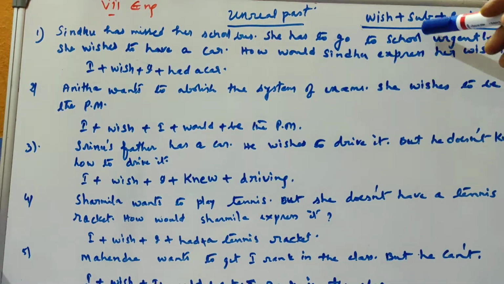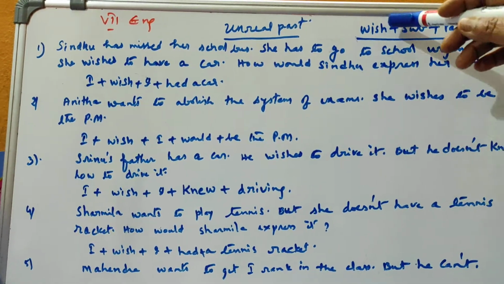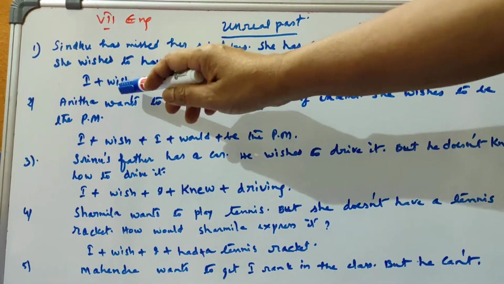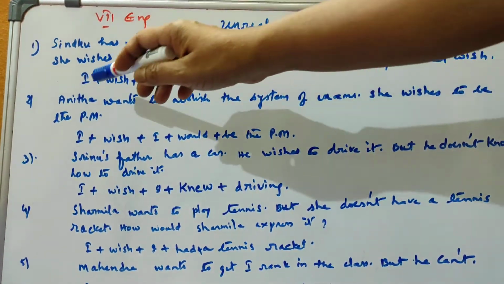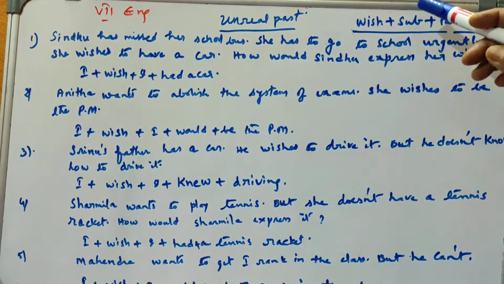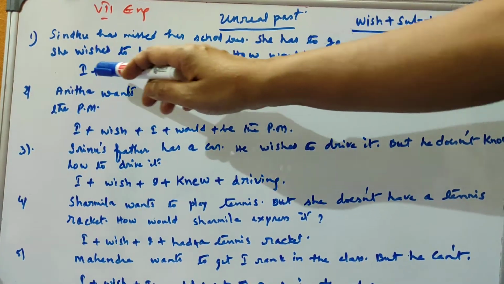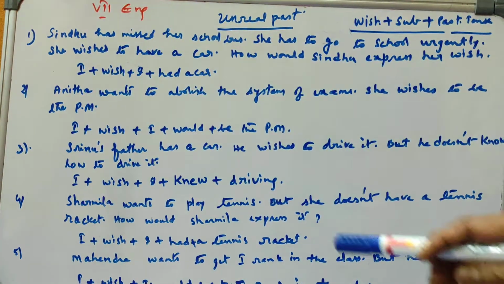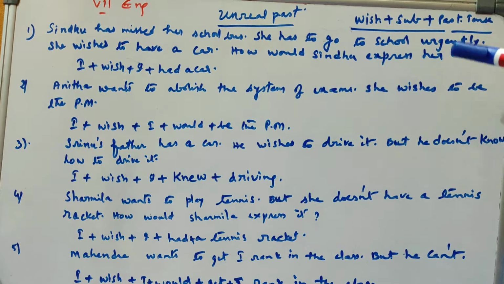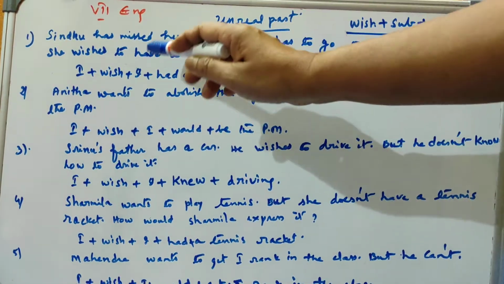According to the structure, what is that? First, the subject is I because you are imagining yourself as Sindhu. So you write here I, plus wish. Then the subject. Here the subject is I only, because you are imagining yourself as Sindhu. I wish I, and then past tense. So here, what is the wish?